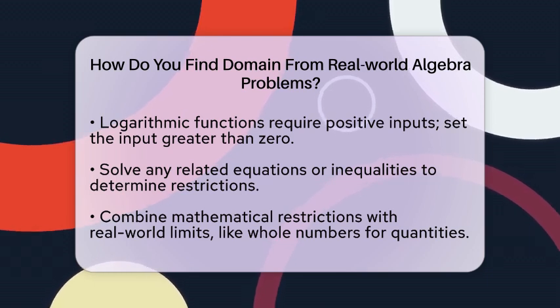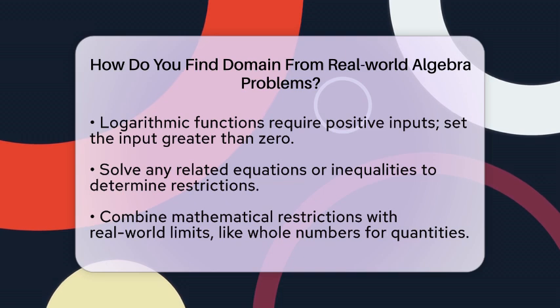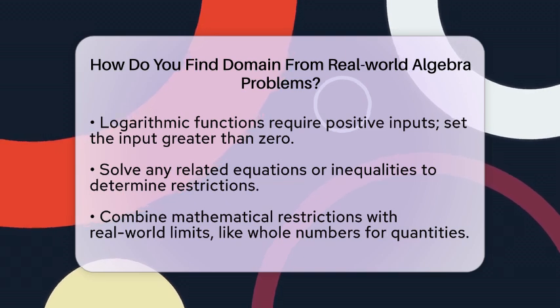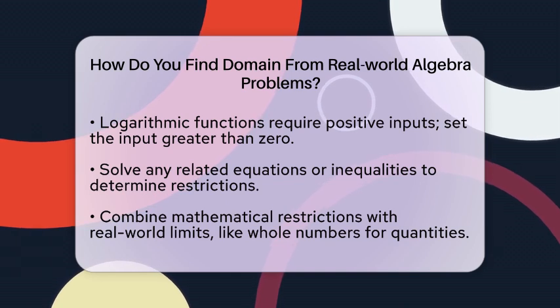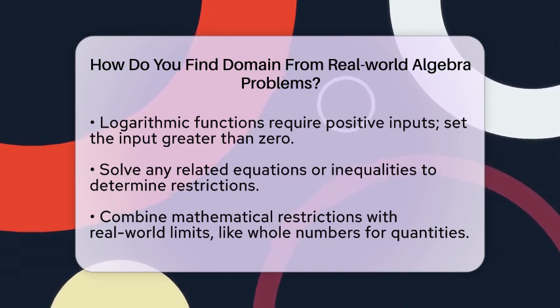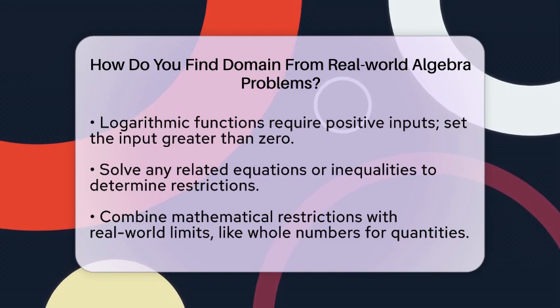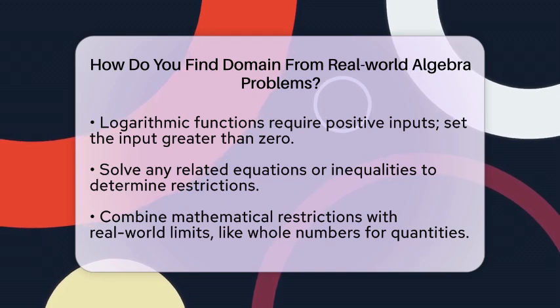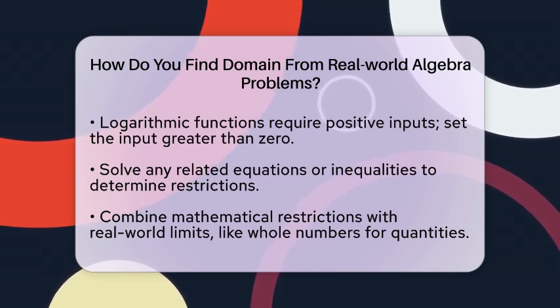Finally, express the domain clearly. You can use interval notation or inequalities. For example, if x cannot be 3, you would write the domain as all real numbers greater than or equal to 0 except for 3. In interval notation, this would look like 0 to 3, union 3 to infinity.